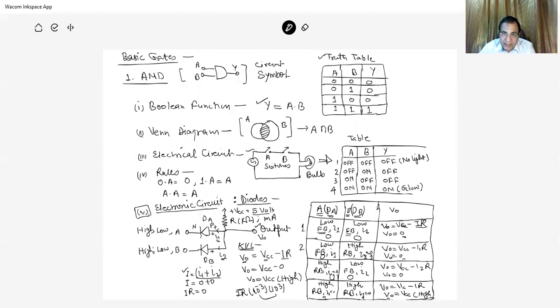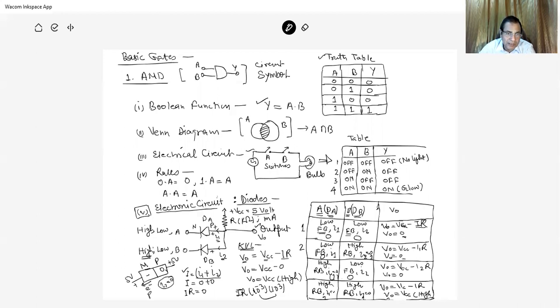The second case is A is 0 and B is high, 1. So A is 0 is forward bias, which means current I1 is flowing. As and when B is high, what is going to happen at this point? This is the N and this is the P. Here 5 volt is applied, it is hole, and here 5 volt is applied, it is the electron, both 5. So the electron is moving in this direction, so no current is flowing. And therefore I2 is equal to 0.